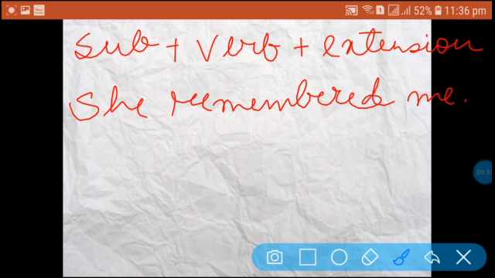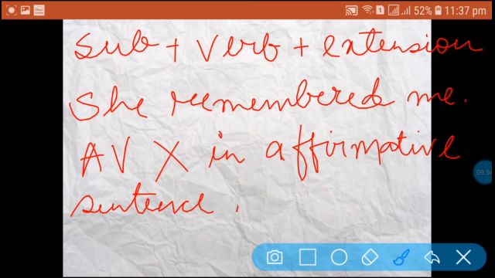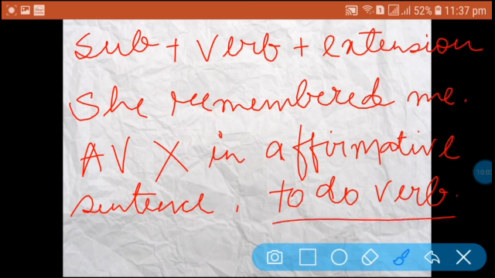if there is no auxiliary verb in the affirmative sentence, then we use the to do verb as an auxiliary verb to make it a negative sentence.